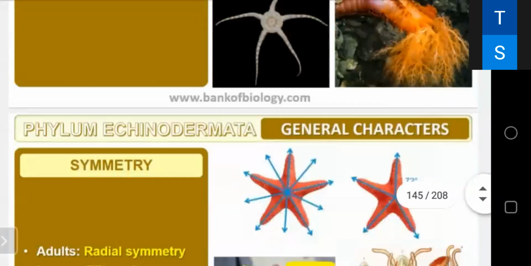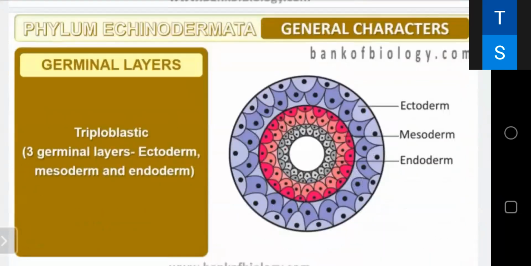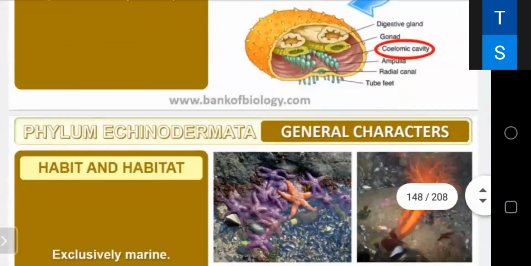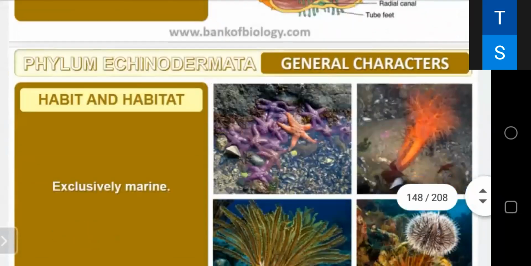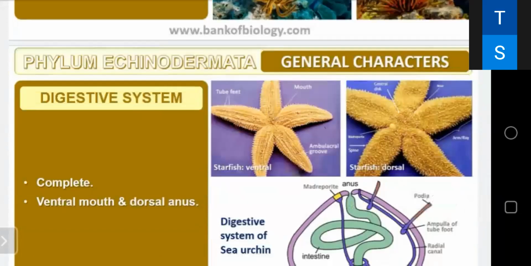Okay. So next, they are triploblastic. As I told you, when the triploblastic animals start, later on all are triploblastic. They are coelomate. They are exclusively marine. That is the most important thing about the echinoderms, and digestive system is complete. They are having ventral mouth and dorsal anus.